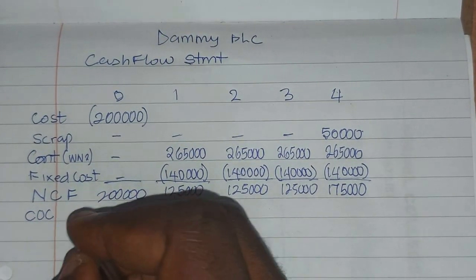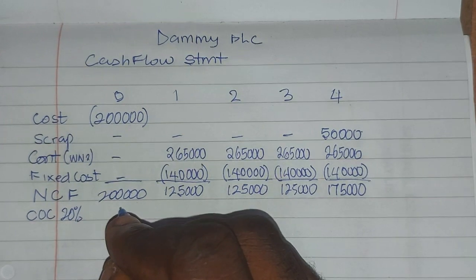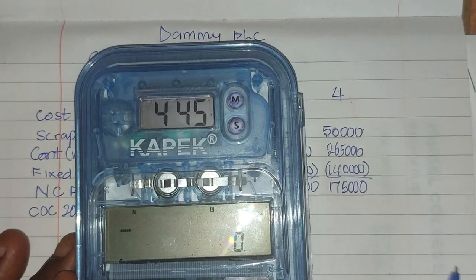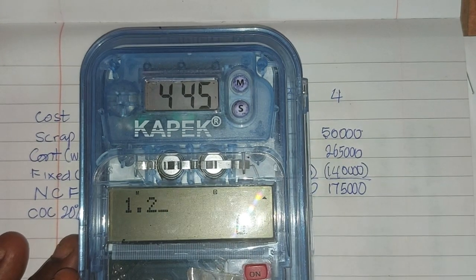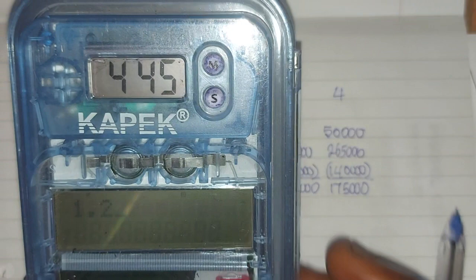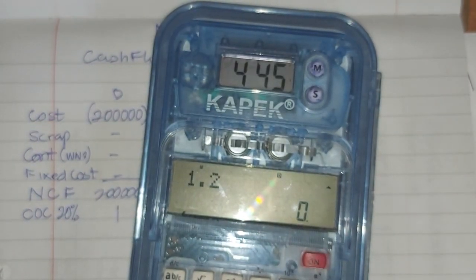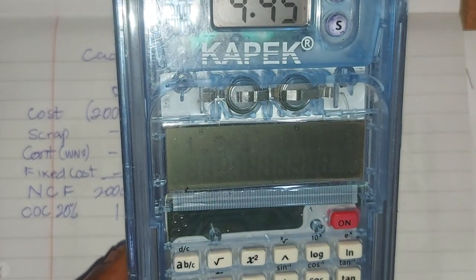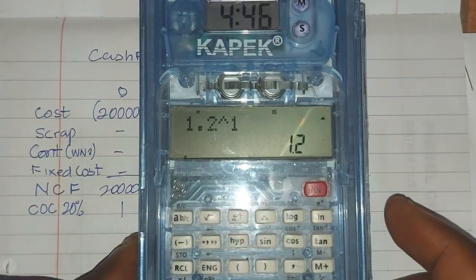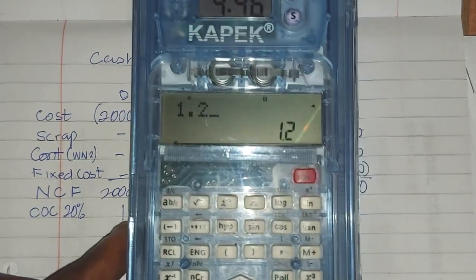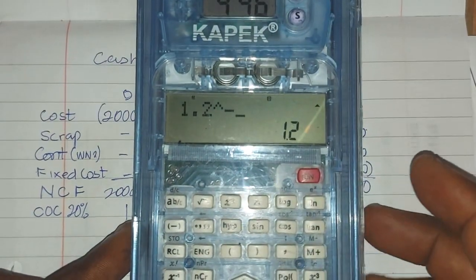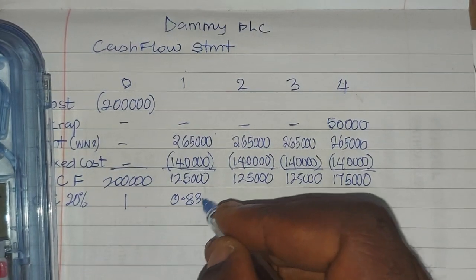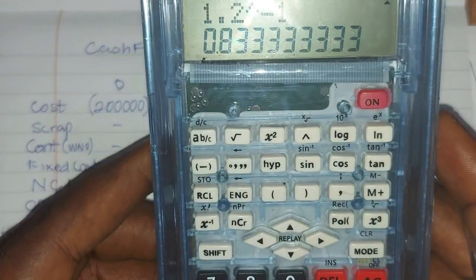Then the cost of capital is 20%. So for year 1, you just press 1.2 raised to power minus 1, because it's present value, and that is 0.833. Take up your calculator, 1.2 raised to power minus 1, that gives 0.833.